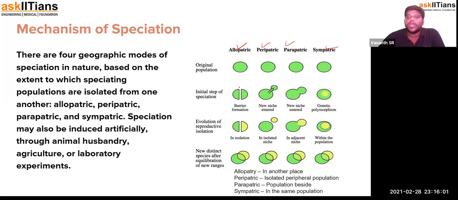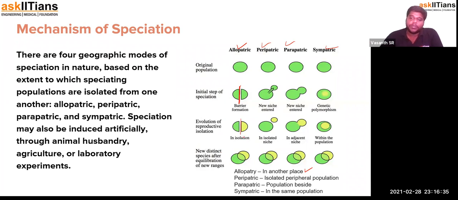Allopatric is where a barrier formed in between isolates one population into two, with no relationship between these two distinct populations due to the barrier formation. So they tend to acquire different combinations of characteristics, and later they will become a completely new species. They were the same species, later they become new species, which means they have come from another place, because the barrier forms another place.